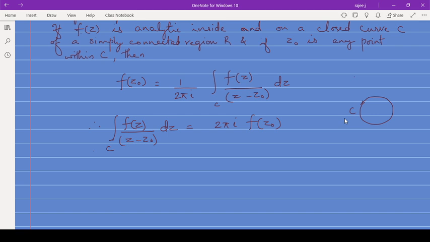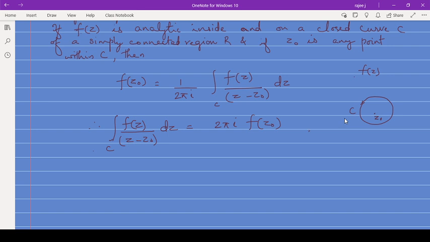So C is a closed curve inside the simply connected region R. Then suppose a function f of z is given, analytic in and on the closed curve C, and suppose there is a point z0 inside this C where the function is not analytic.